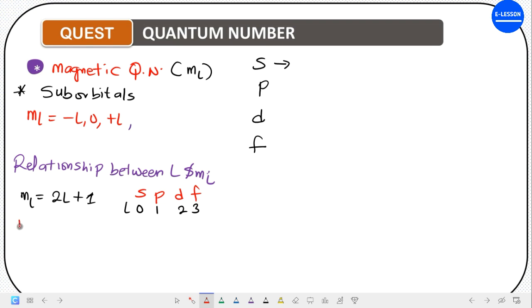Now, at the end of the day, our ML would be equals to, so for s orbital, our L value is 0. So this gives us 2 brackets 0 plus 1. 2 times 0 is 0, plus 1 is 1. Now, this tells us that the s orbital has only 1 orbital, which can be written as this. So it has just 1 orbital. Now, let's go to the p orbital quickly. Now for the p orbital, our L is 1. So we have 2 brackets 1 plus 1. 2 times 1 is 2, plus 1 is 3. So p orbital has 3 orbitals, which is this.